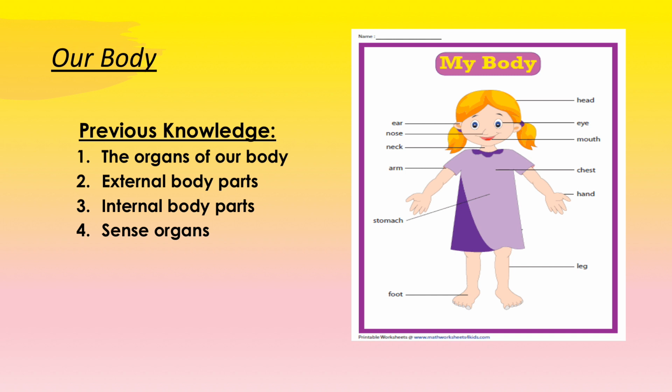Now before I start teaching the new topic, let us revise what we have learned in the previous classes so far. First, we have learned about the organs of our body, that is the internal organs and the external organs. In internal organs, we have studied about our bones and muscles. We have also studied about our sense organs such as eyes, ears, nose, tongue and skin. And in external organs, we have learnt about head, neck, chest, abdomen, arms and legs.